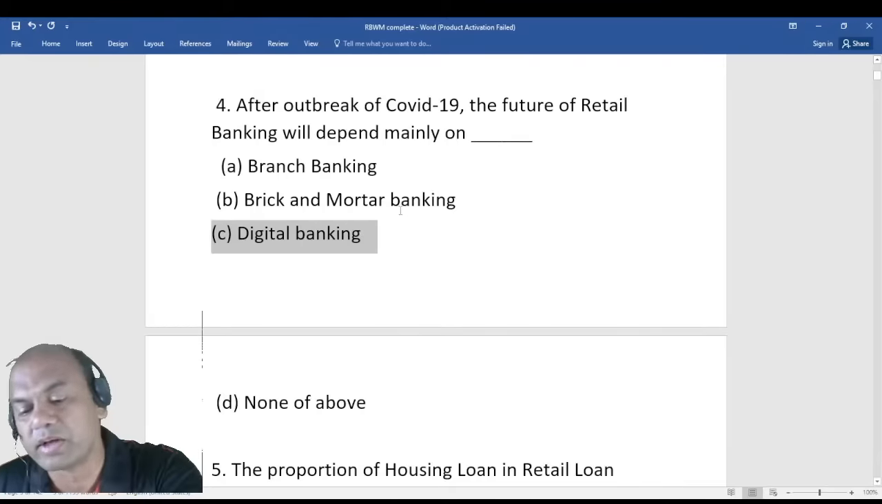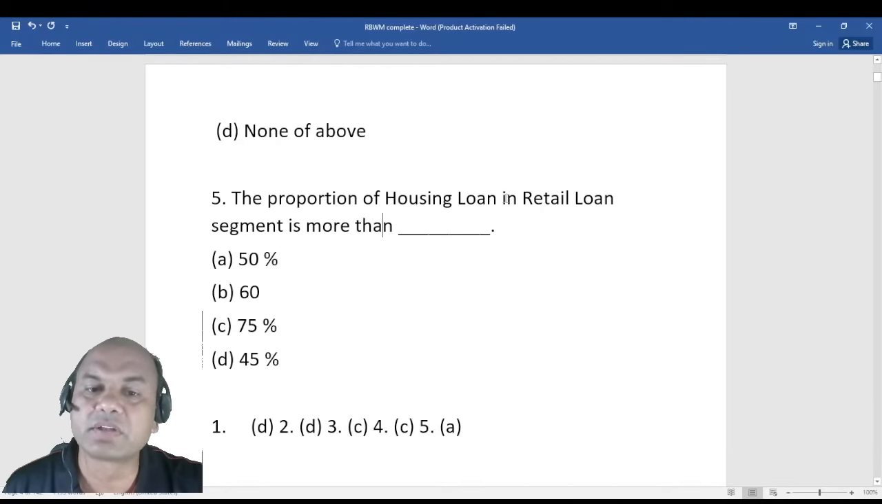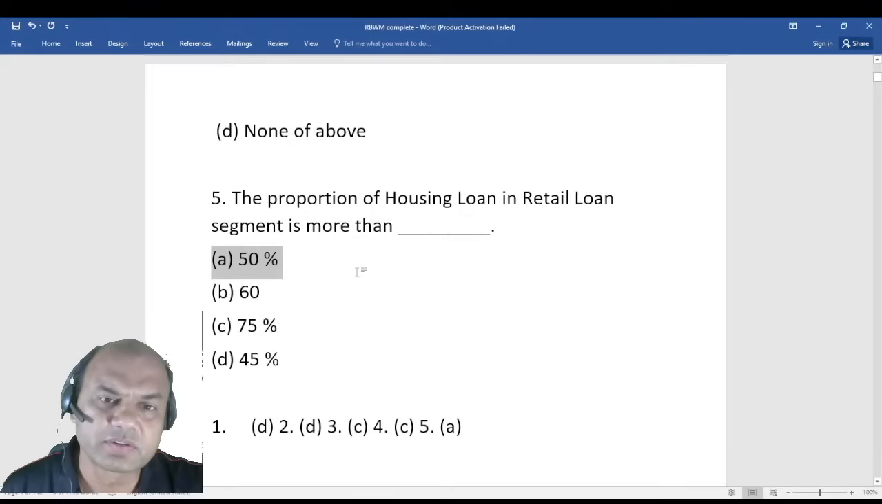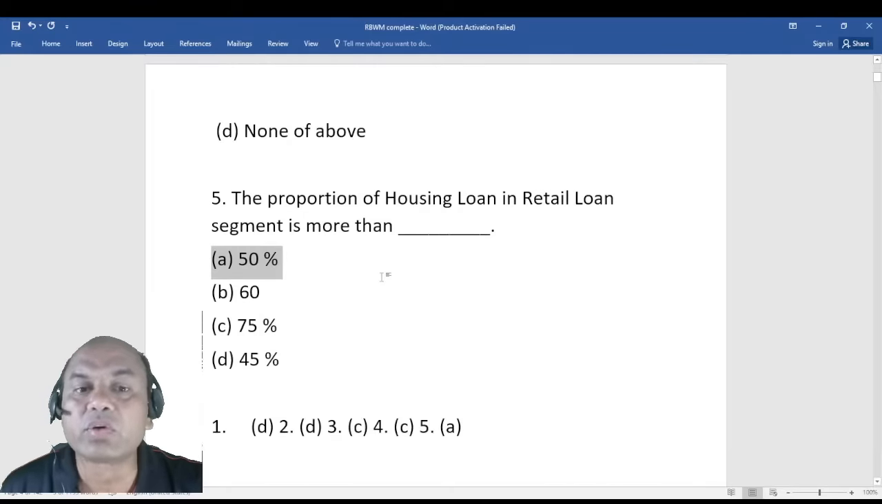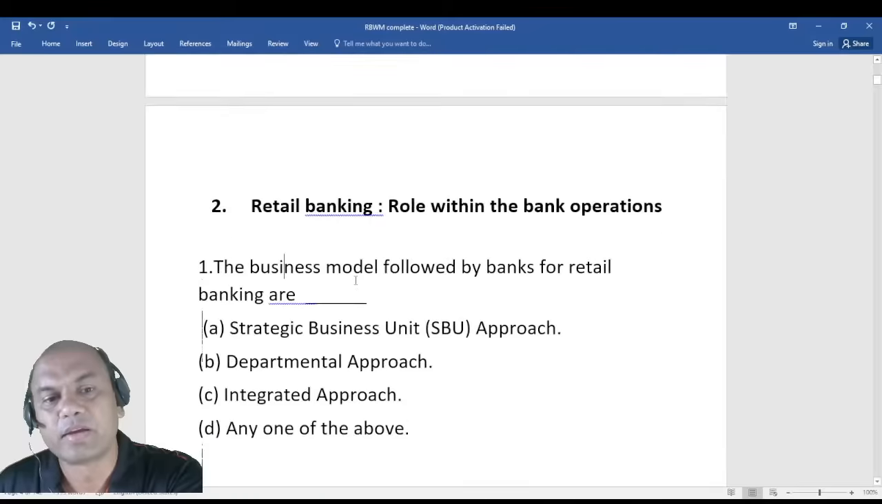And fifth one, we have already done this. The proportion of housing loan in retail loan segment is more than 50%. Banks give more housing loan. Why do they give more housing loan? The reason is, in housing loan, the LTV, loan to value ratio, is always lesser. So the risk is almost zero, because we are having more security than what loan we give.